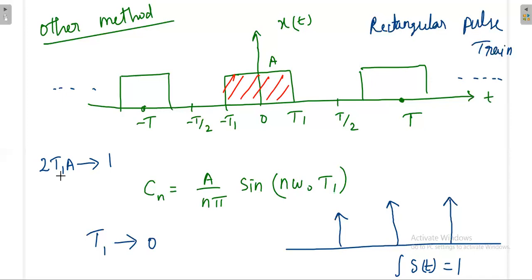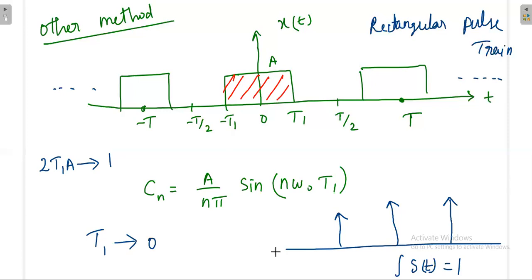So that is 2 T1 A, because the width is 2 T1 and amplitude is A, so 2 T1 A is 1. In this expression, we'll apply this limit, then we can directly get Cn for the impulse train.